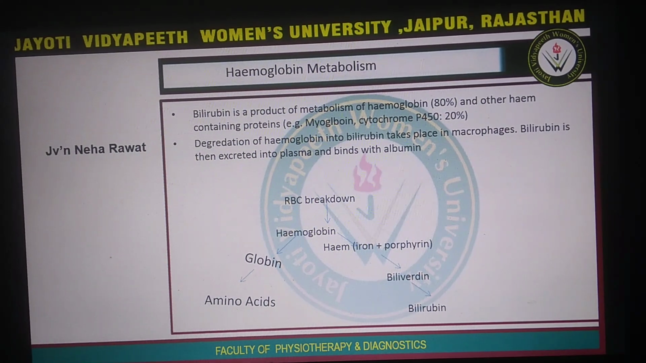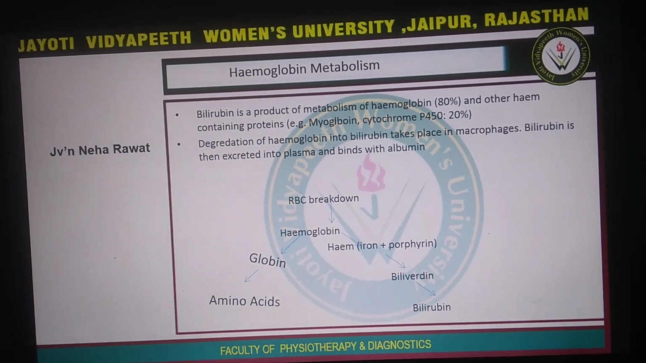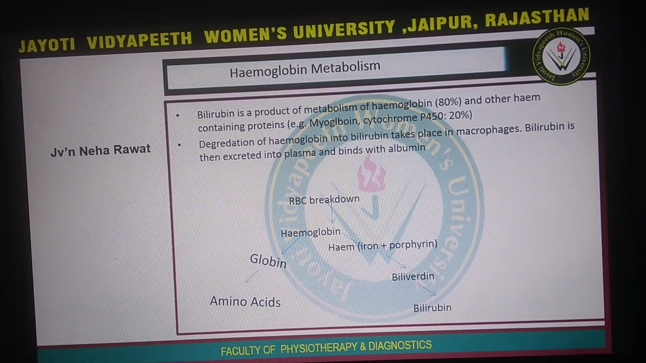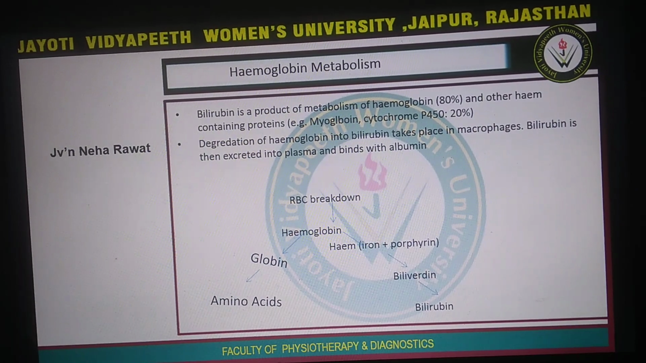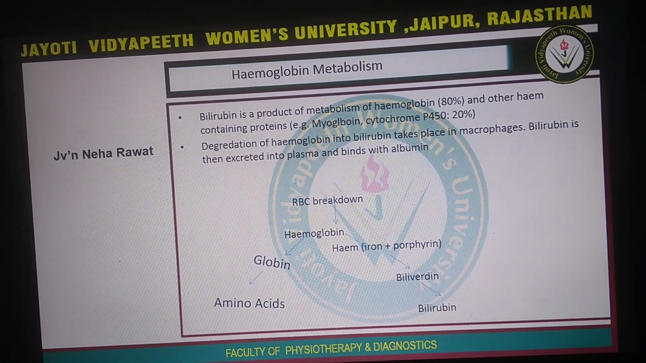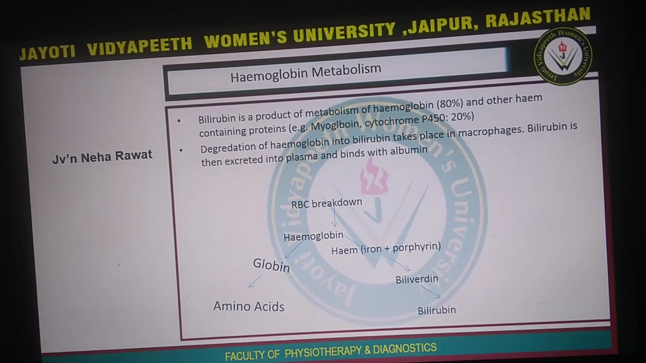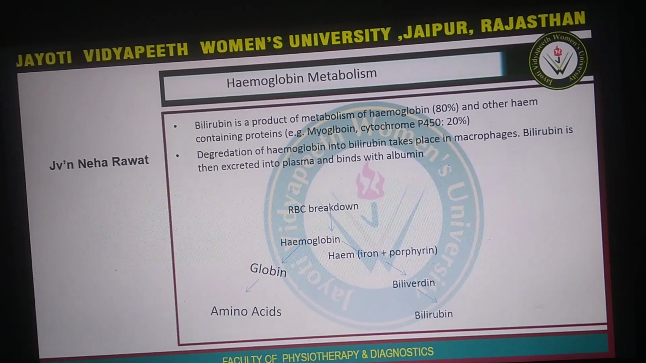So here in the flow chart we can see RBC after 120 days gets broken down into hemoglobin, and further the hemoglobin is broken down into globular globin protein, which is further degraded into amino acids, and the heme portion is converted into biliverdin, further into bilirubin.